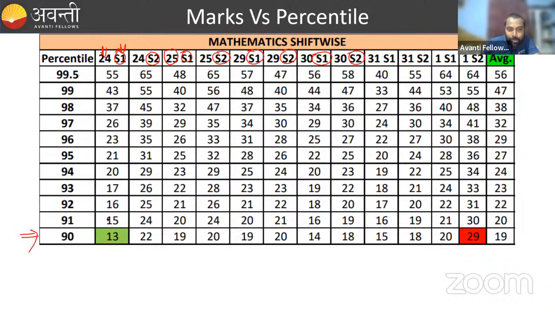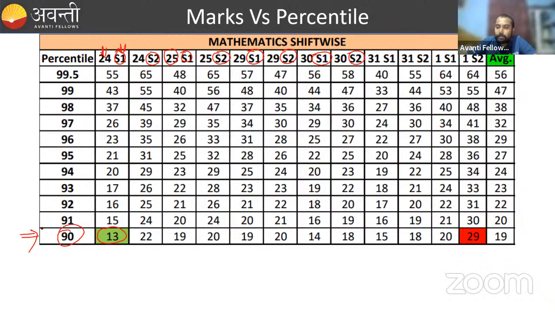When you are scoring in the shift 1 paper of the 24th of some month of 22, if you are scoring 13 marks, that means if you are attempting 4 to 5 questions correctly, you are getting 90 percentile in mathematics.